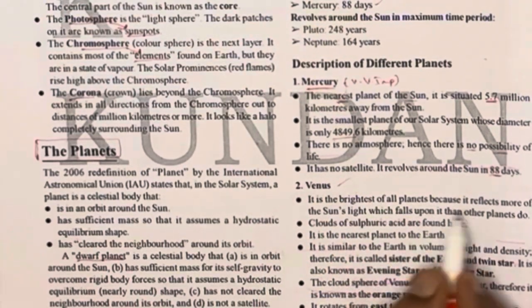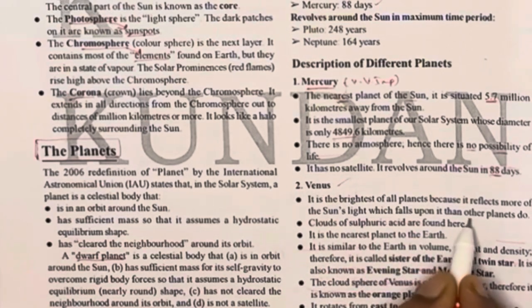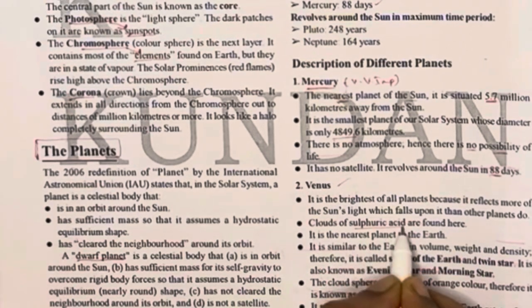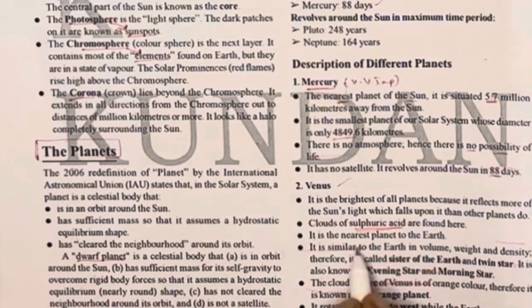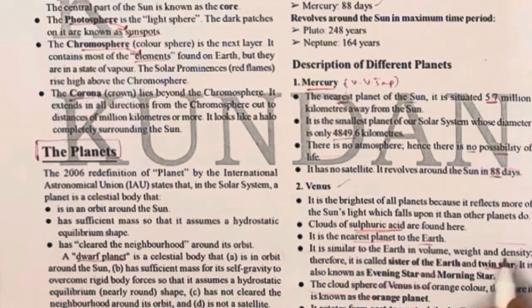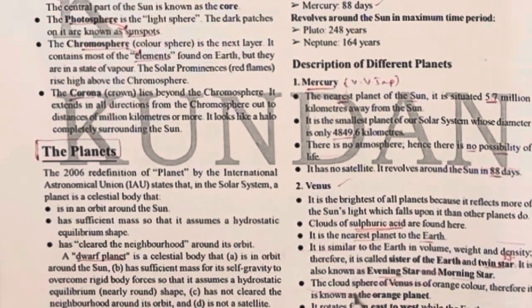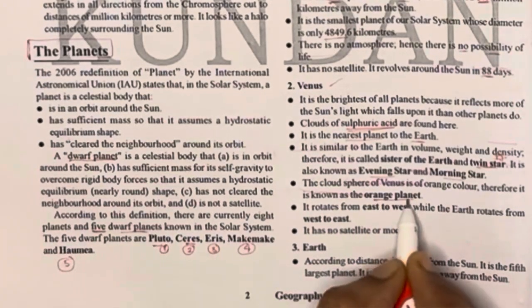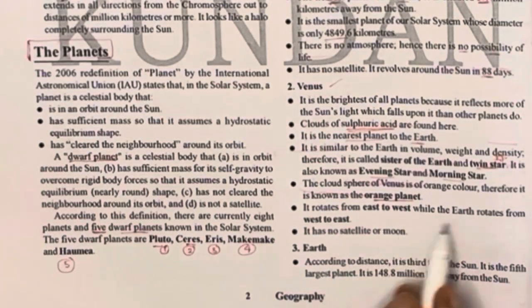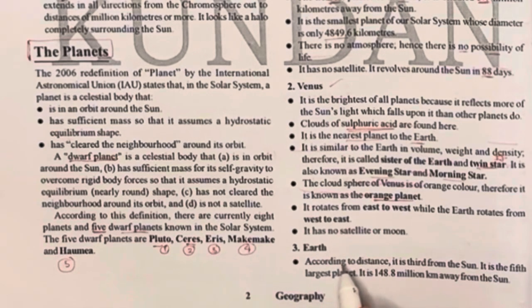Venus is the brightest of all planets, and also more of the Sun's light falls upon it than on other planets. Clouds of sulfuric acid are found. It is the nearest planet to the Earth, and it is called the sister of the Earth, and twin sister. The sister of the Earth is called Venus. It is also important for all exams, and it is also known as the orange planet.